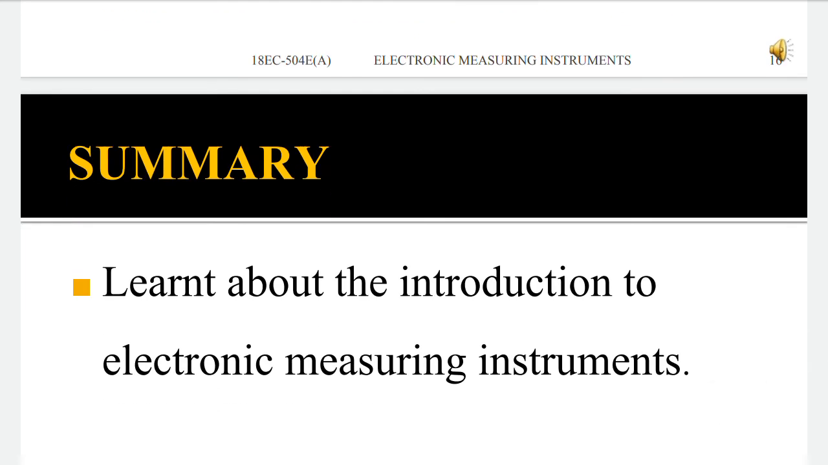We have learnt about the introduction of electronic measuring instruments, and also the advantages, and the block diagram of an electronic measuring instrument.